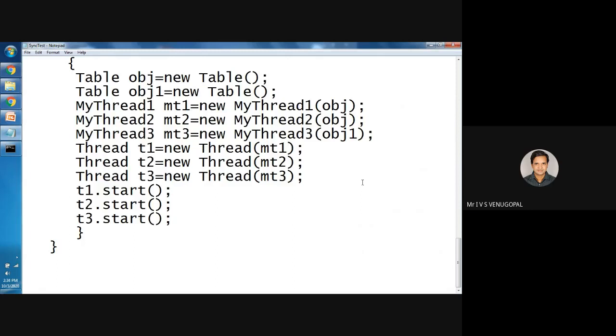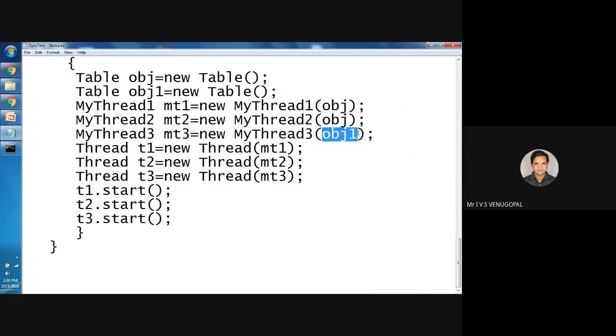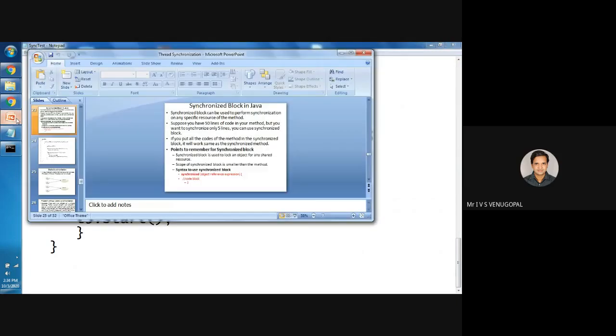For using a synchronized method or synchronized block, the same single object must be used among multiple threads. If another object of the same resource is used, then again it leads to data inconsistency. So this problem is solved by using static synchronization. In this case, thread 1 and thread 2 use the same object, so they will be consistent, whereas thread 3 is using another instance of the same shared object, which leads to inconsistency. So they went for static synchronization.